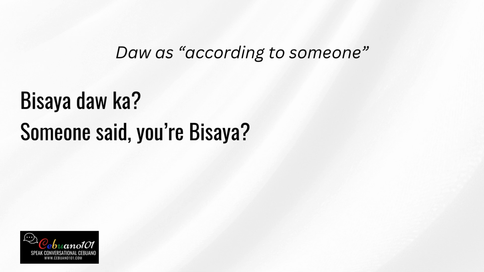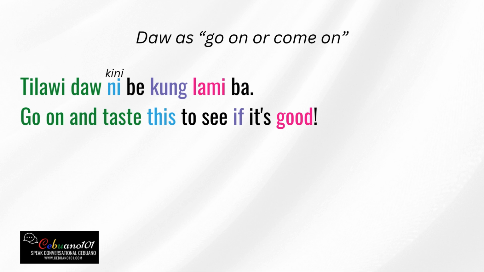Okay. Now, let's go to the next meaning of daw. Daw as go on or come on. So our example here is, go on and taste this to see if it's good. Tilawi daw ni Bi kung lami ba. Okay, let me repeat that one more time. Tilawi daw ni Bi kung lami ba. Go on and taste this to see if it's good, okay?